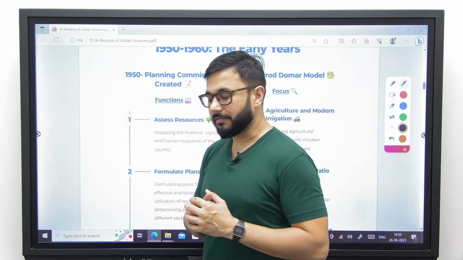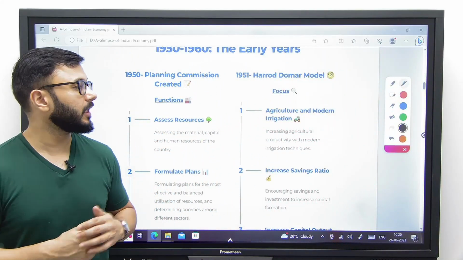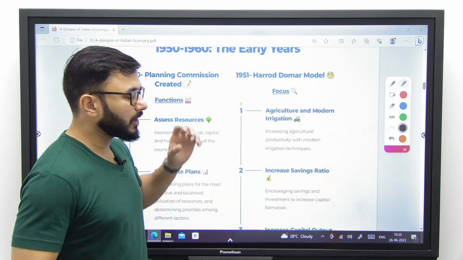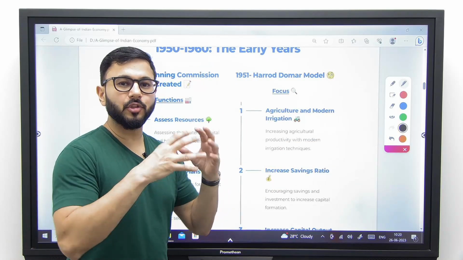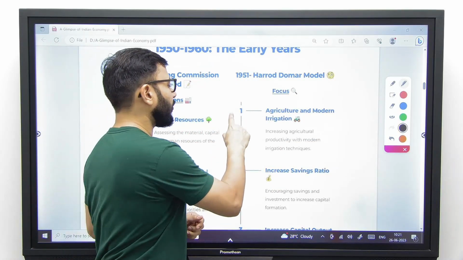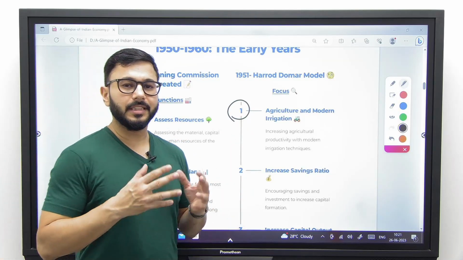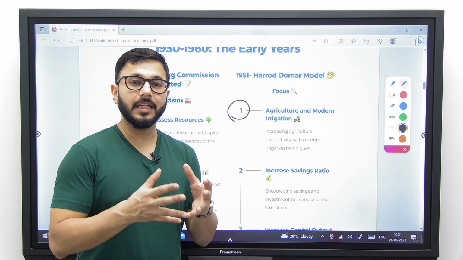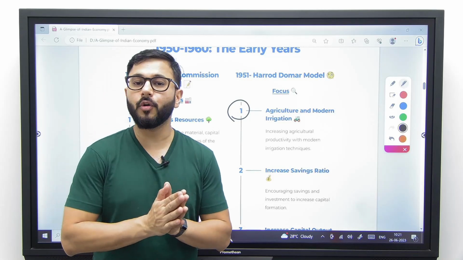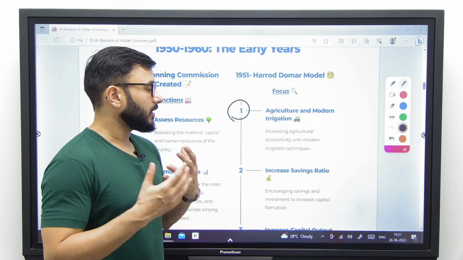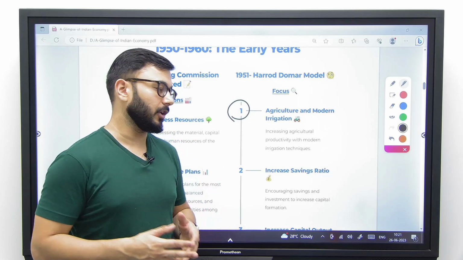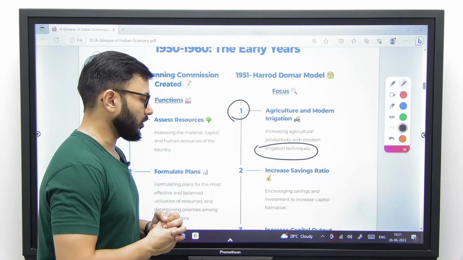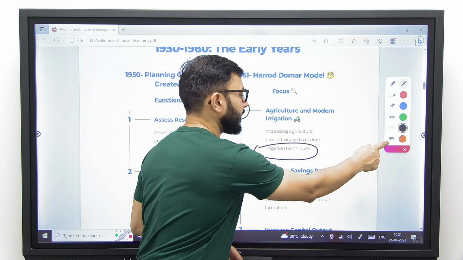Secondly, the second major event that happened in India between 50 and 60 was the Harrod-Domar model. This was launched in the year 1951, and there were 3 major objectives or purposes of this model. Number 1, it focused on agriculture and modern irrigation. The model realized that India lives through its villages and lives through agriculture. The majority of employment is found in agriculture. Therefore, it said that we need to focus on modernizing agriculture, and the first step in doing that is to introduce better irrigation technologies.